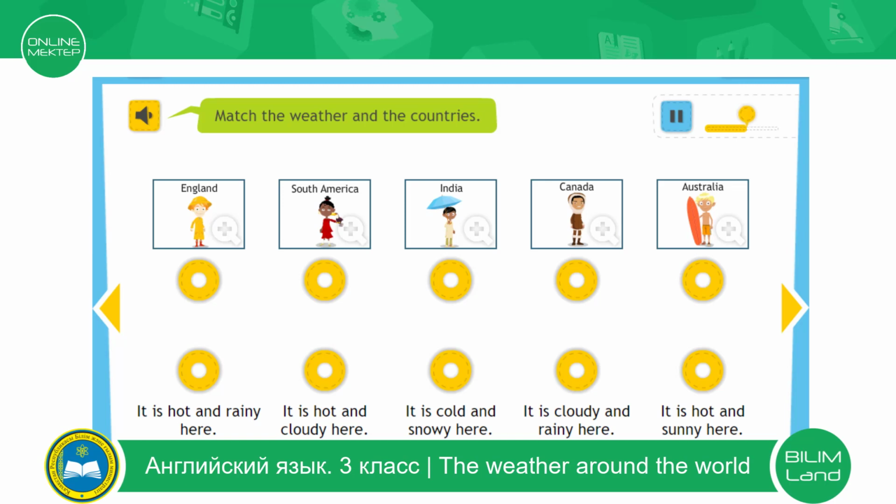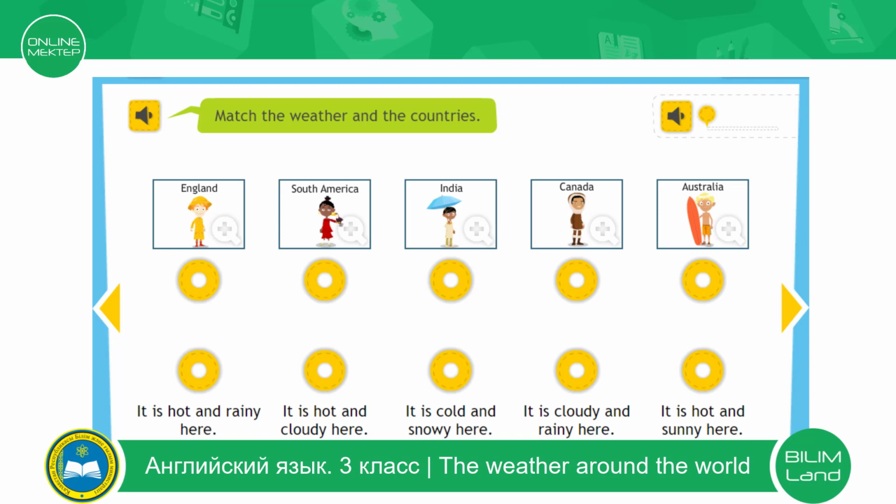We go to the beach a lot. I live in the north of Canada. It's usually cold and there's a lot of snow. We wear lots of warm clothes and stay at home. I live in the cloud forest in South America. It's warm and wet here. It is always very cloudy in the cloud forest.